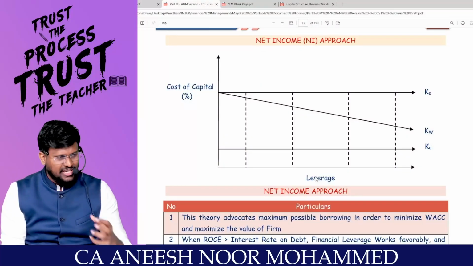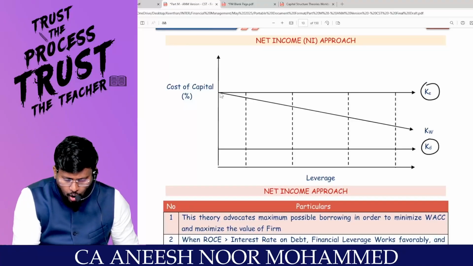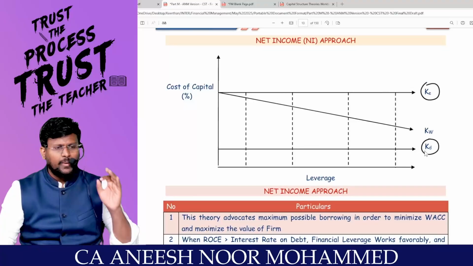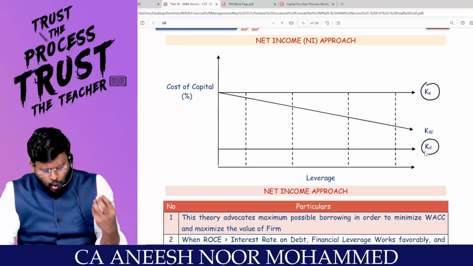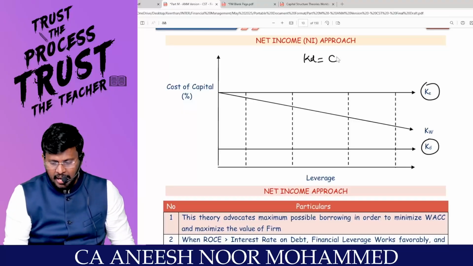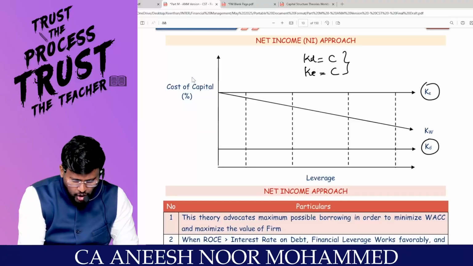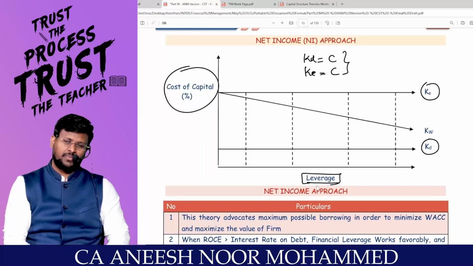Sir, this capital structure is always a comparison of the cost of capital. Correct? KE and KD are there, and KE will always be constant, and KD will always be constant. That means even if you inject more and more debt into the capital structure, KD will be constant and KE will be constant. Look here: this is the cost of capital percentage, and this is the leverage. Leverage means percentage of debt.